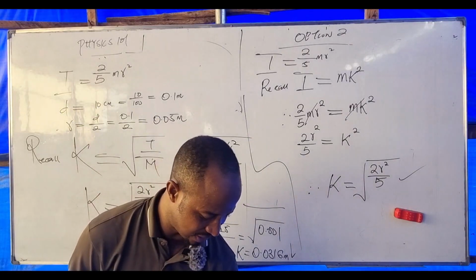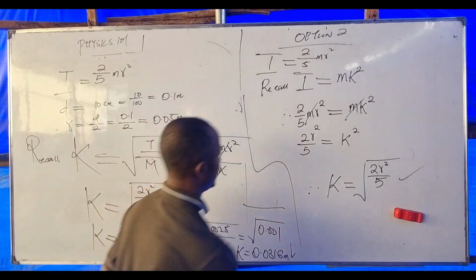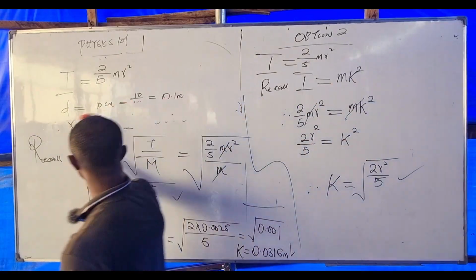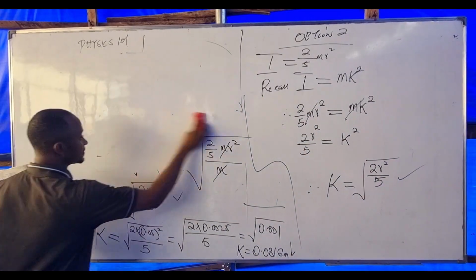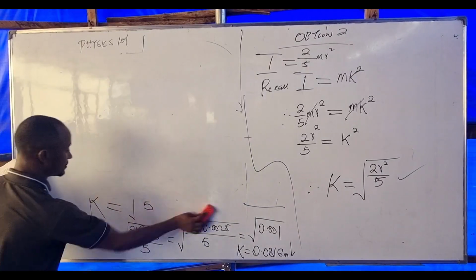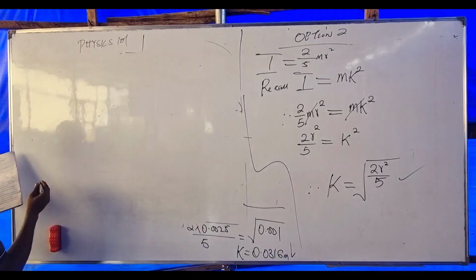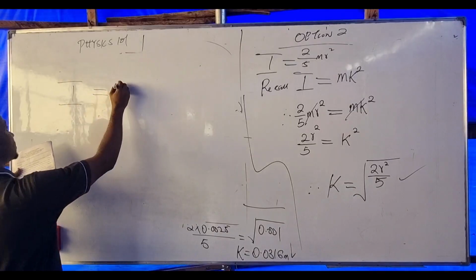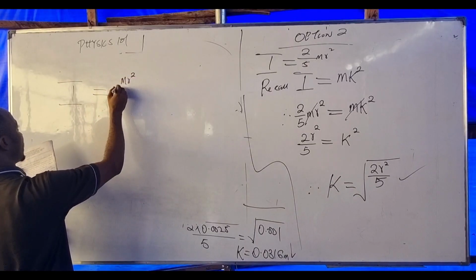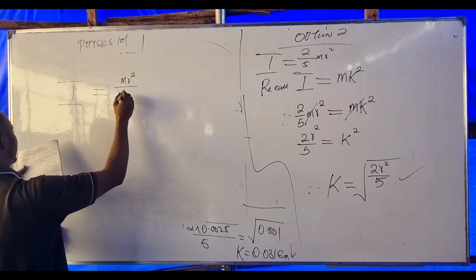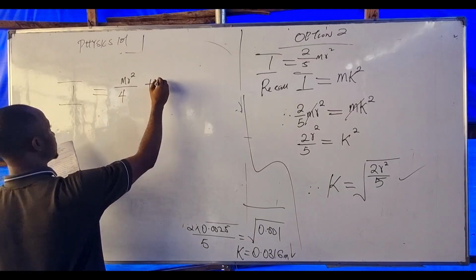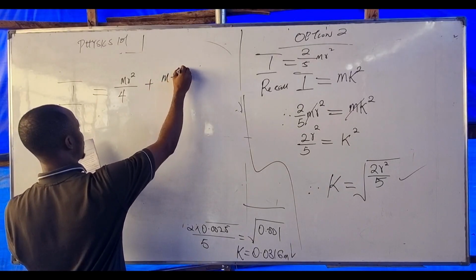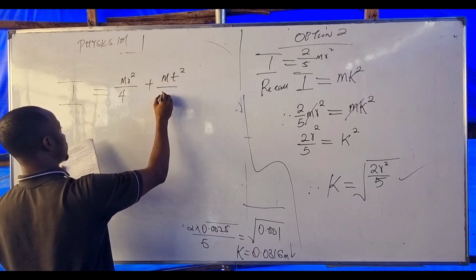I'll come back to this. I equals MR squared over 4 plus MT squared over 12.